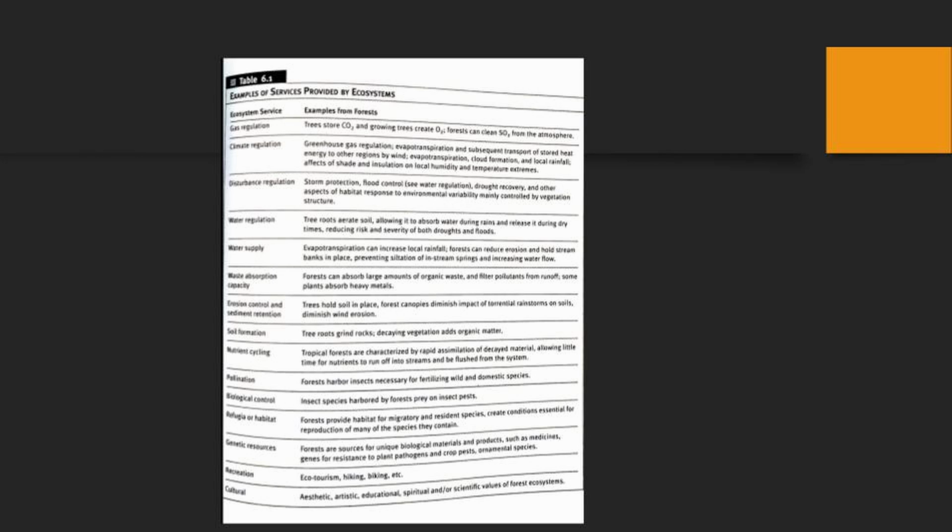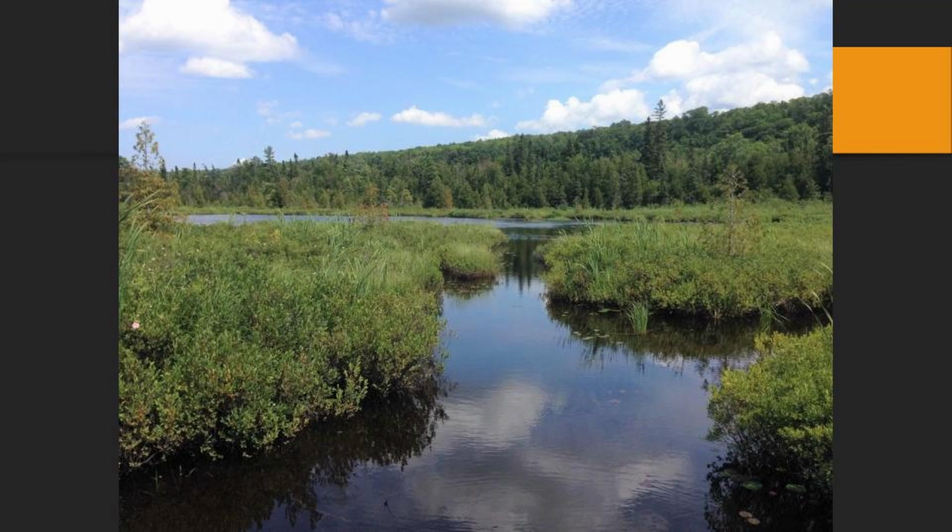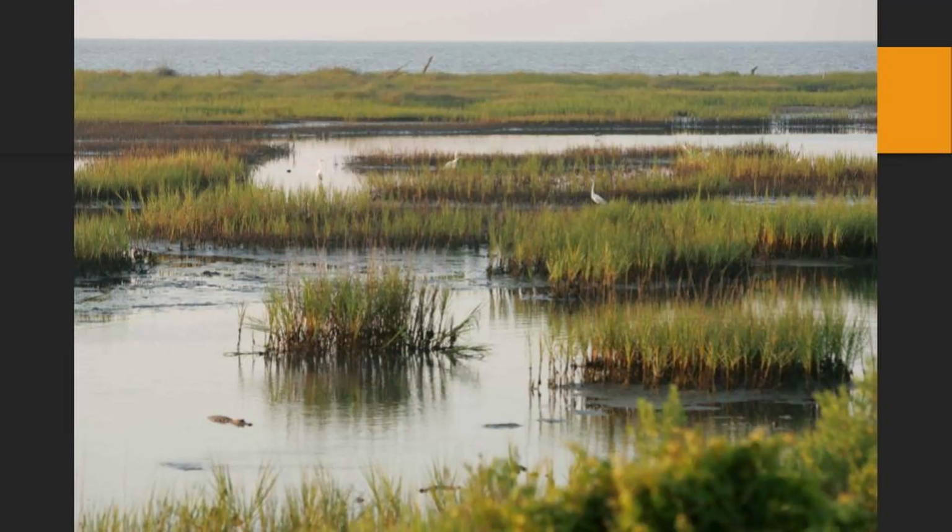This is ecosystem services of forest. The forest provides a lot of ecosystem services. You need marshlands and wetlands in order to be able to maintain water flow. You need marshlands and you need wetlands in order to reduce the effects of storms on the system. So you need to be able to use natural processes in order to withstand the effects of future storms.